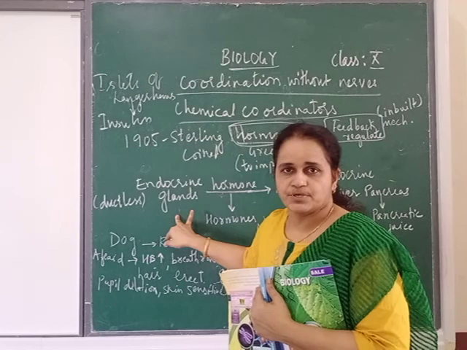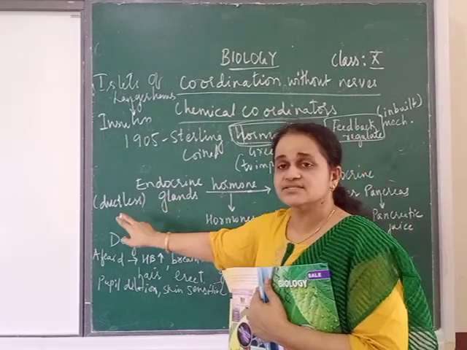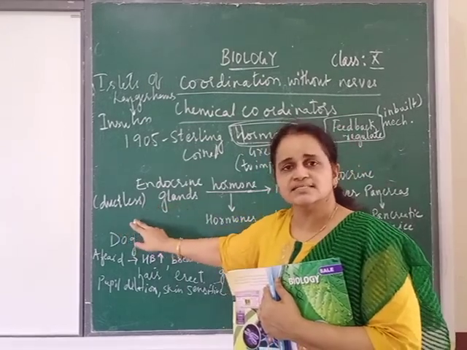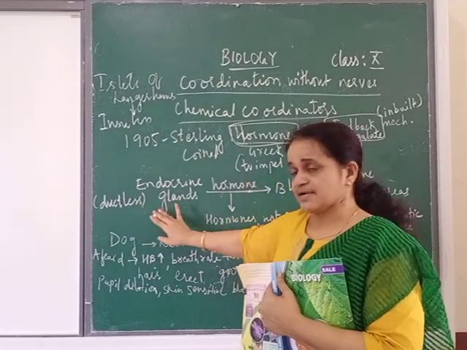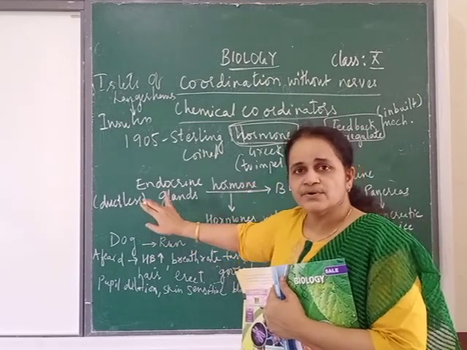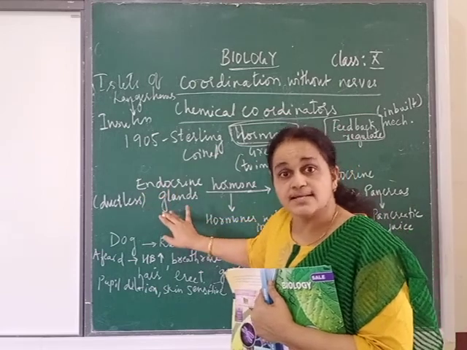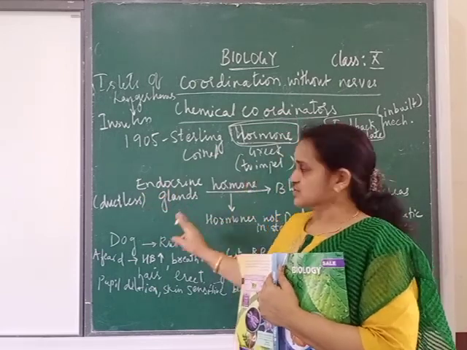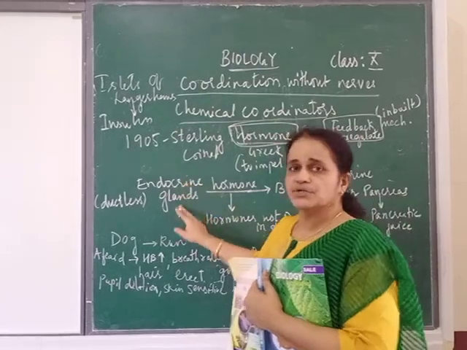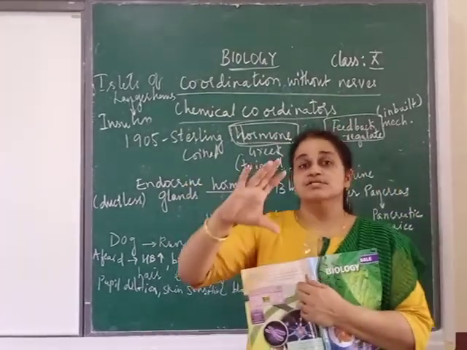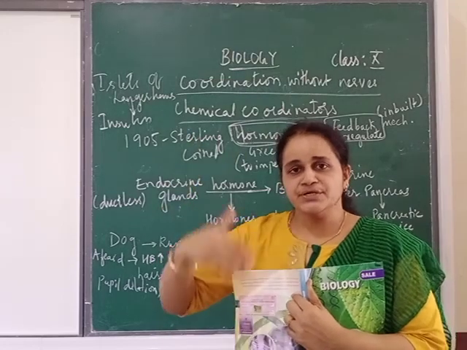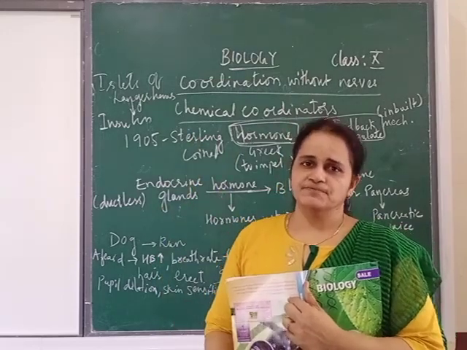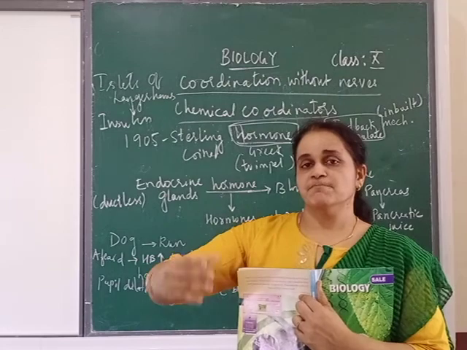And this insulin is secreted by which gland? Endocrine gland. What is the other name for endocrine gland? It is also called ductless gland. I told you the meaning of ductless gland, because it does not have what? Ducts. So it is called ductless gland, and these endocrine glands together form the endocrine system. We have many endocrine glands in our body, which we are going to study one by one.